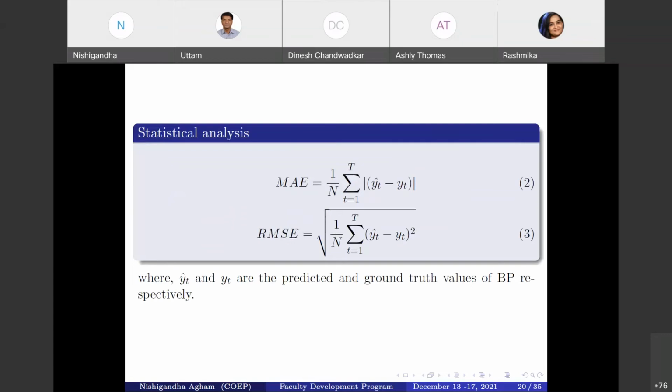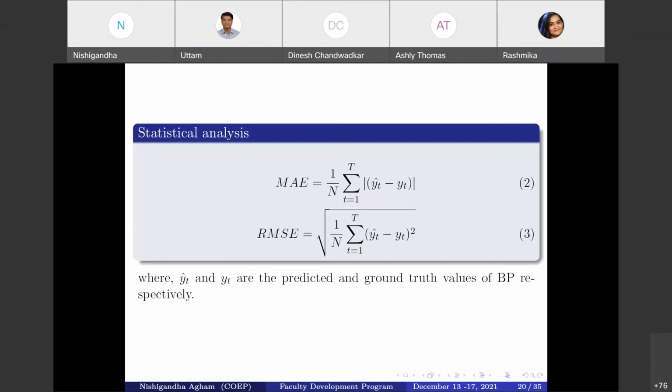Once we have the database, we evaluate it using our proposed model, and for validity we have used statistical analysis. We have used two parameters, the mean absolute error and the root mean square error, which are very widely used for performance evaluation of the proposed method.